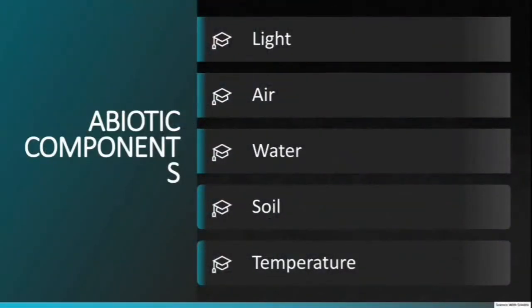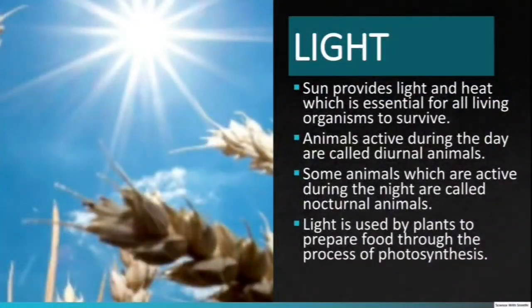Let us now see the abiotic components which constitutes the light, air, water, soil and temperature. Light. The sun provides light and heat which are essential for all living organisms to survive. Most animals are active during the day. Such animals are called diurnal animals. Earthworms, millipedes, owls and cockroaches are some exceptions. These animals are active during the night and are called nocturnal animals. Light is also used by plants for the process of photosynthesis.